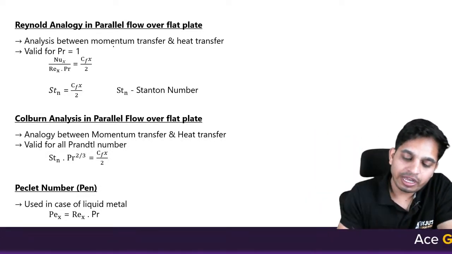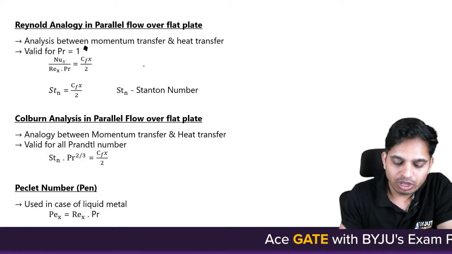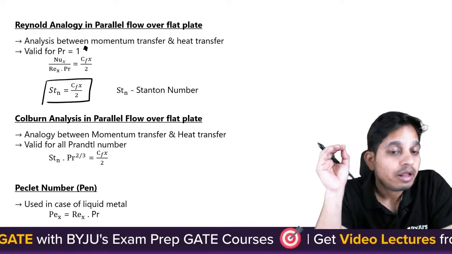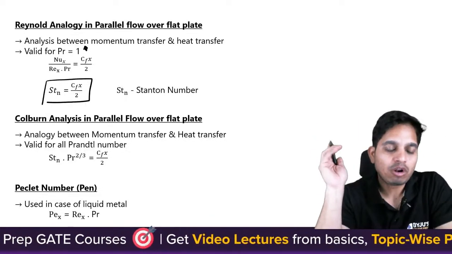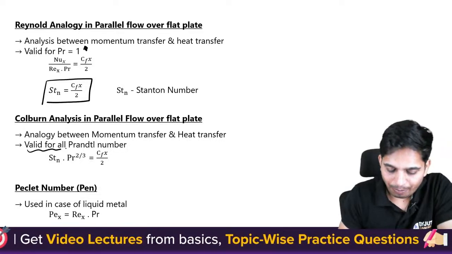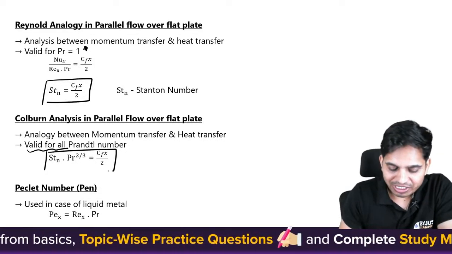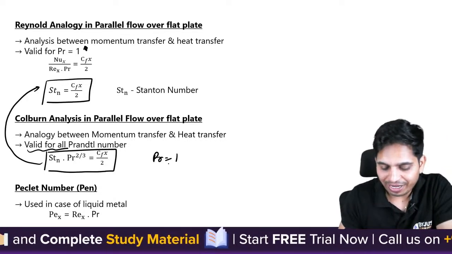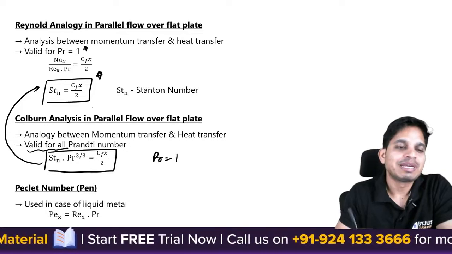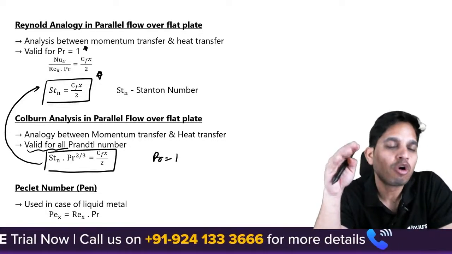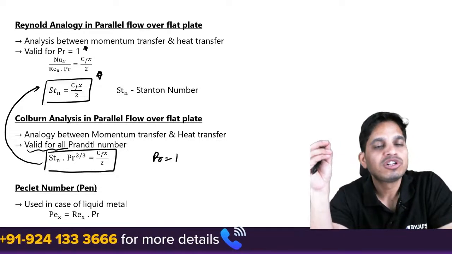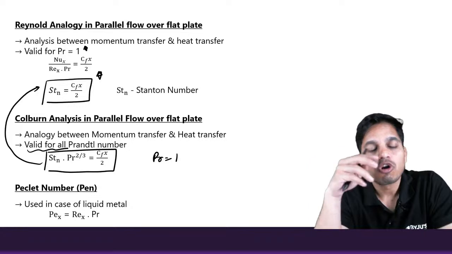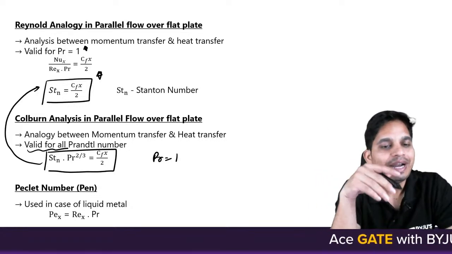Okay, now we have the Reynolds analogy. The Reynolds analogy is only valid when the Prandtl number is equal to 1, and it is given as Stanton number equals Cfx by 2. Next is the Colburn analogy, and it is valid for all Prandtl numbers. It is given by this equation. So basically the Reynolds analogy comes out from this only. If you put Prandtl number equal to 1 here, you will get the same equation. Sometimes we mix both of them and say Reynolds-Colburn analogy. But remember, the Reynolds analogy is valid only for Prandtl number equal to 1, and the Colburn analogy is valid for all Prandtl numbers.